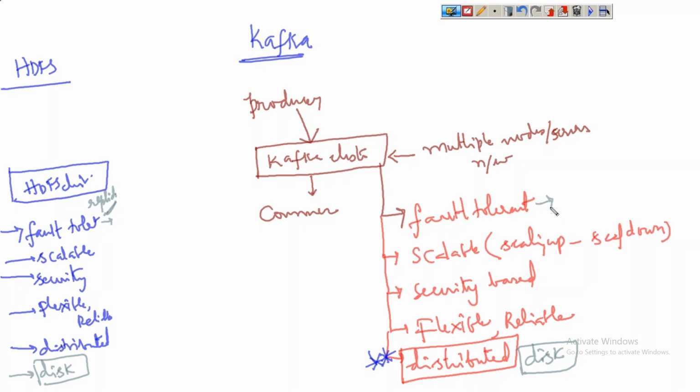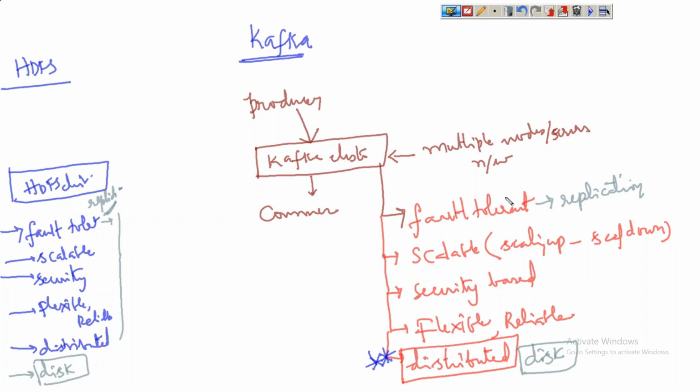Similarly, Kafka is also fault tolerant with replication only. So whatever features HDFS has with respect to storage, the same features we can have with Kafka also. Everything. And how many replications can we have here? By default 3, minimum 1, and maximum we can go up to how many? 512. Okay, 512 max.